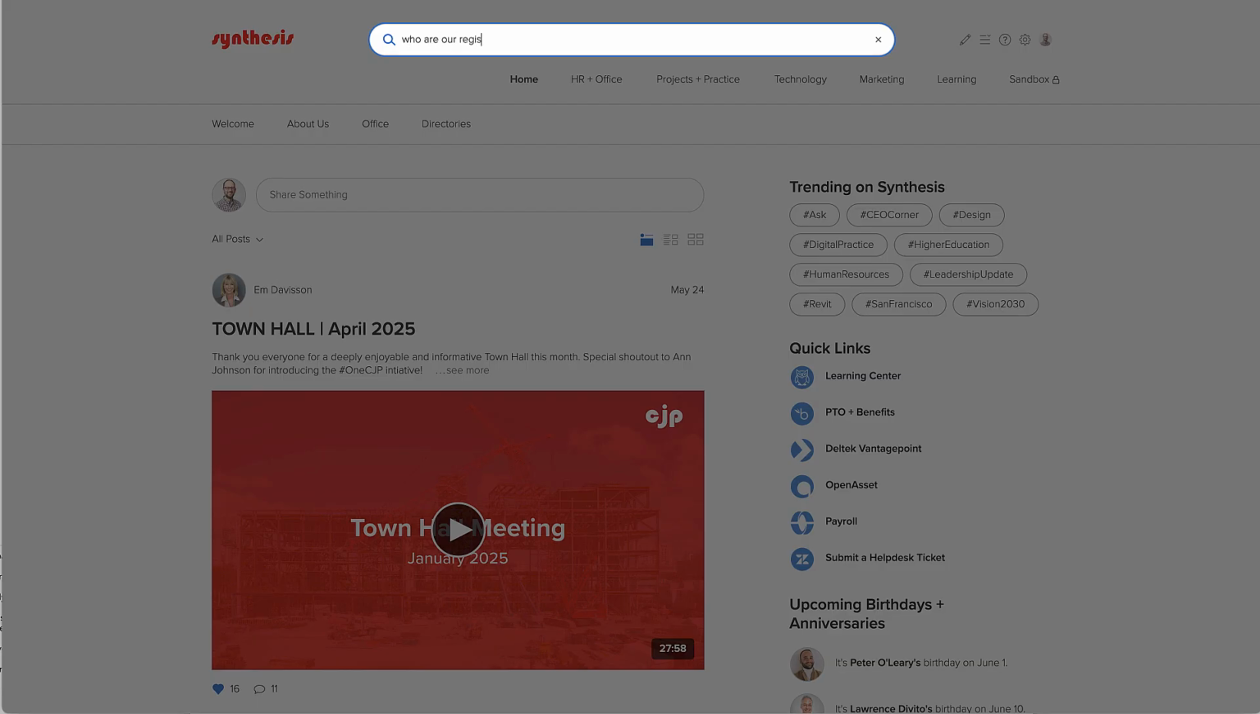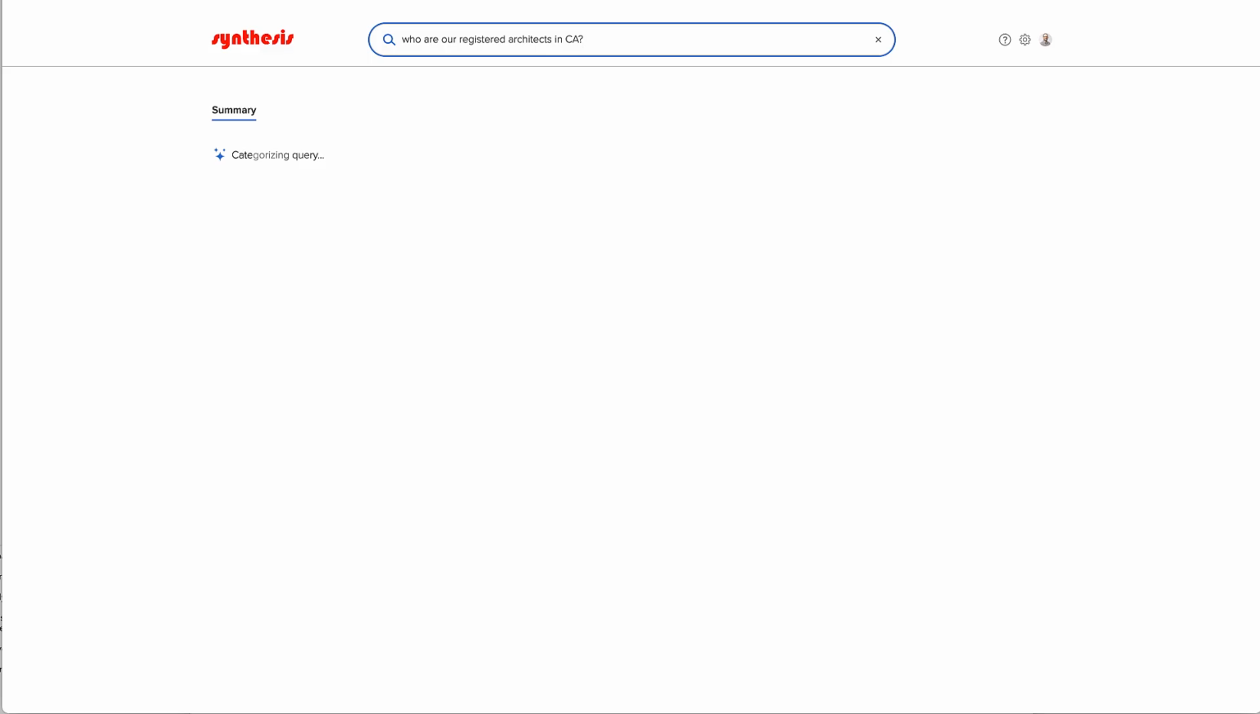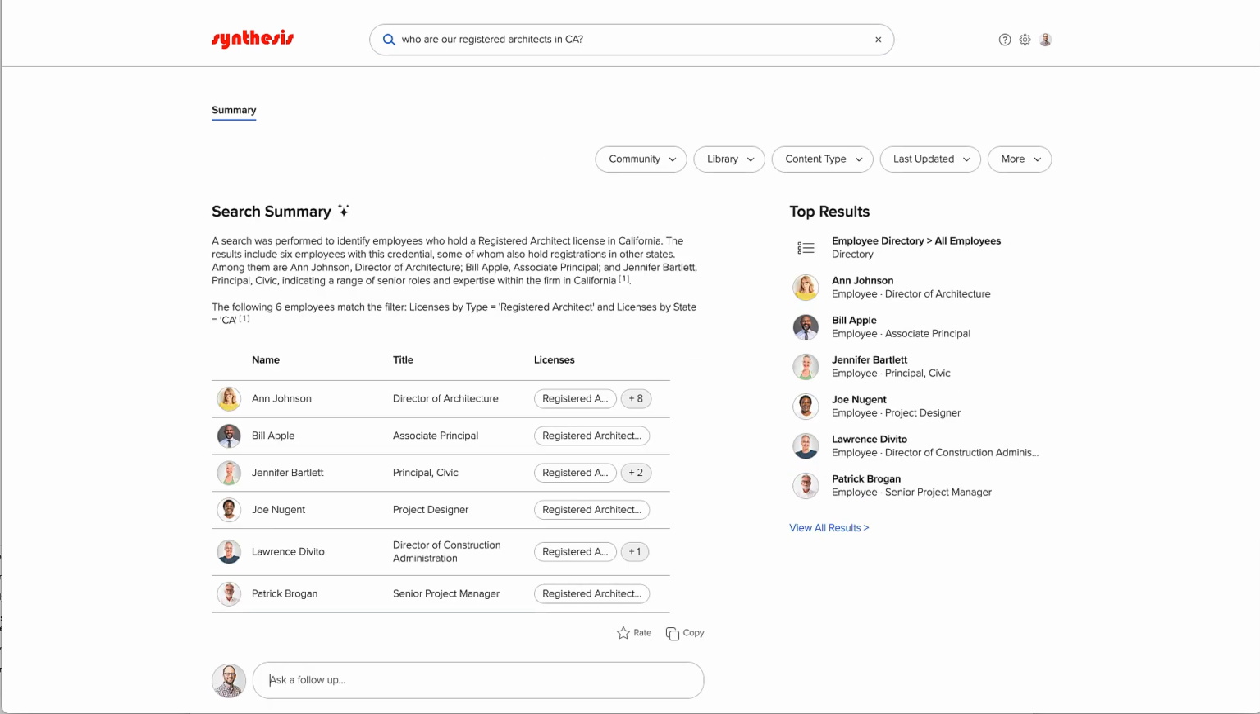Who are our registered architects in California? AI search is categorizing the query to determine which tools to use to answer the query. And you can see that it generates an AI search summary. And there are 6 registered architects in California. And if I hover over the citation, I can see that it's citing the employee directory as the source.